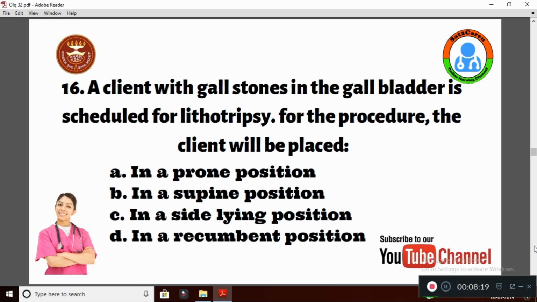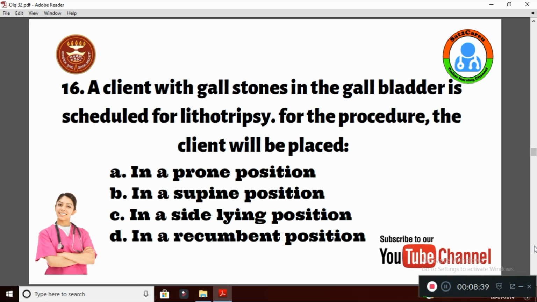But here I would like to say that when you give lithotripsy for a gallstone which is present in the gallbladder, then you should go for modified prone position. If the gallstone is present in the bile duct, then only we go for supine position.